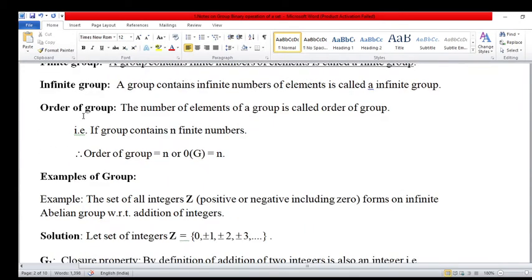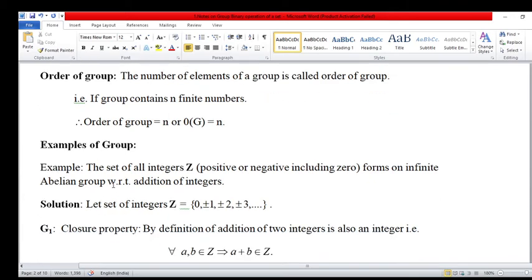Now order of group. This is again a most important definition. The number of elements of a group G is called the order of the group. If a group contains n finite elements, then the order of the group is n, and this is denoted by O(G) equal to n. We use this notation. O(G) equal to n means order of G is equal to n. And now examples.